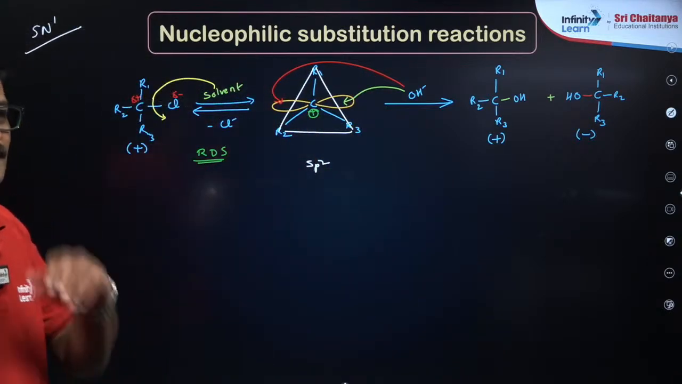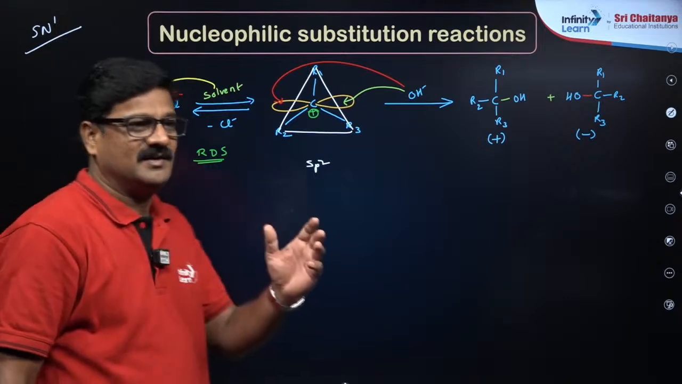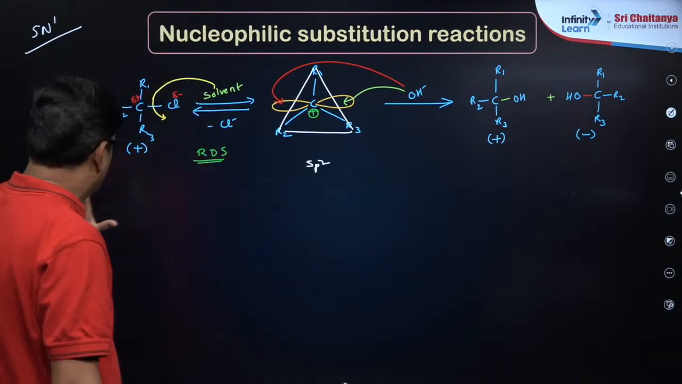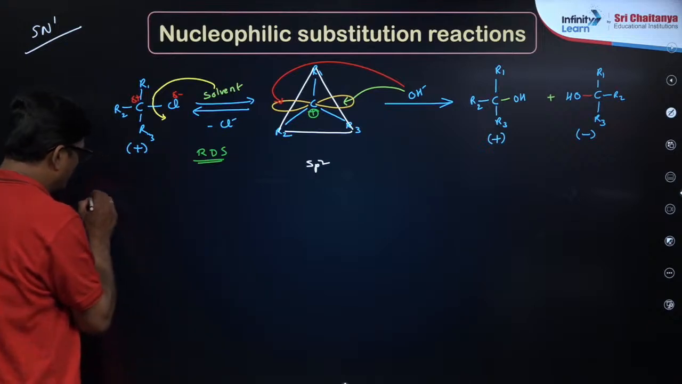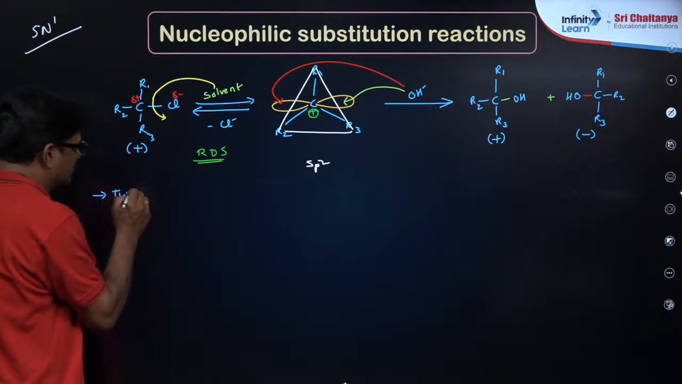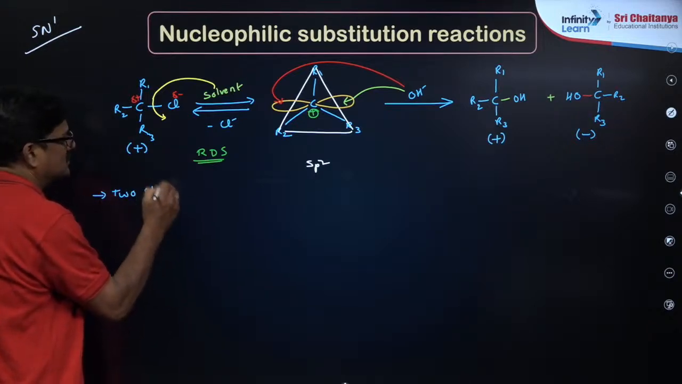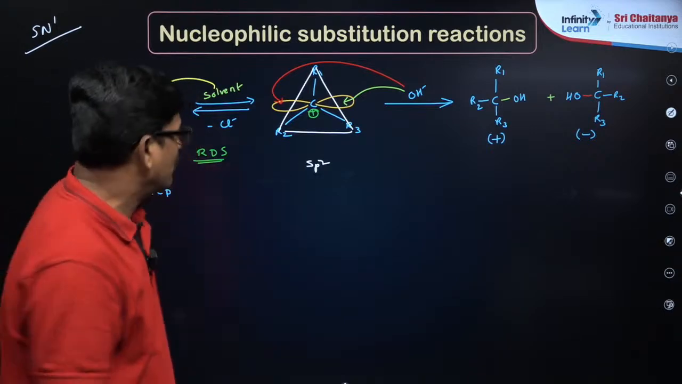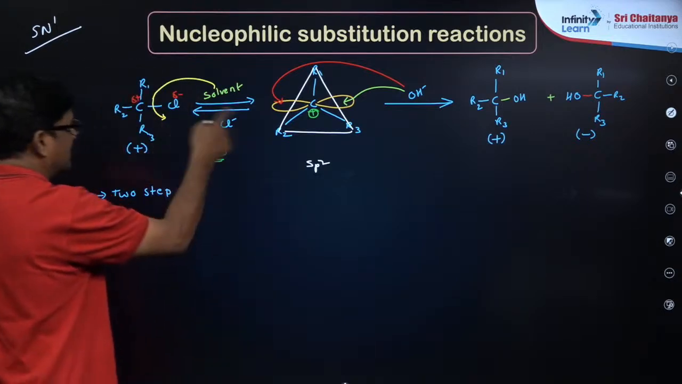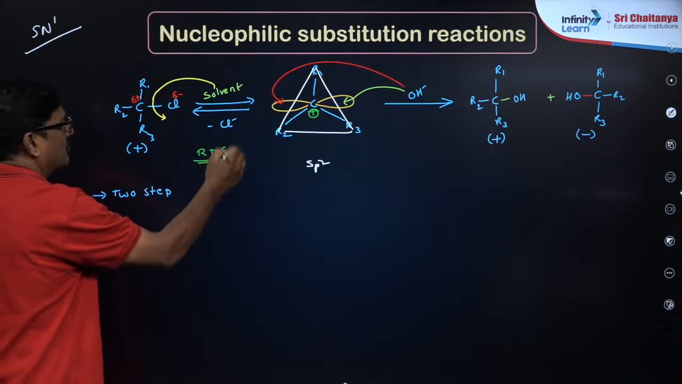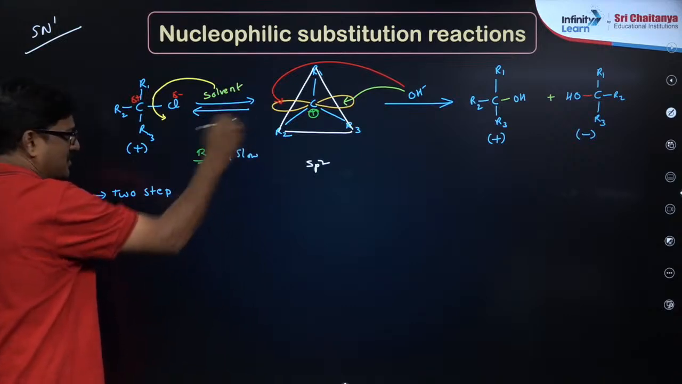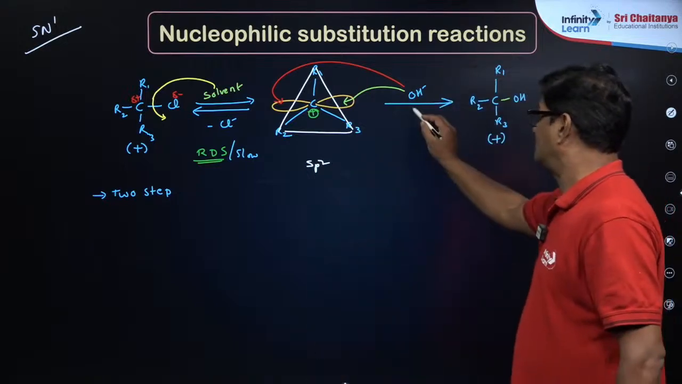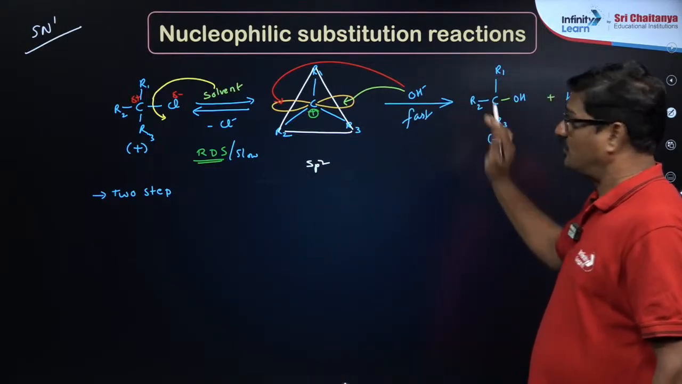ओके निशांत, leave it here. Hope you are all understanding. So what is happening here, it is a two-stepped process है ना. In this two-stepped process, first one is rate determining step and it is slow, formation of a carbocation. Yes Ishita, second one is the fast step, so that reaction is stopped there.